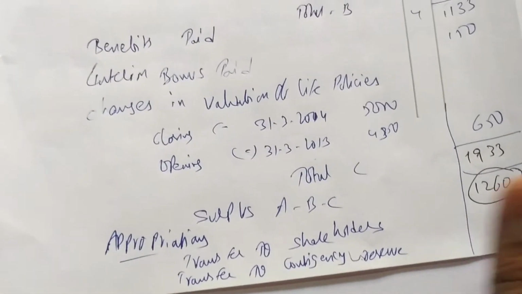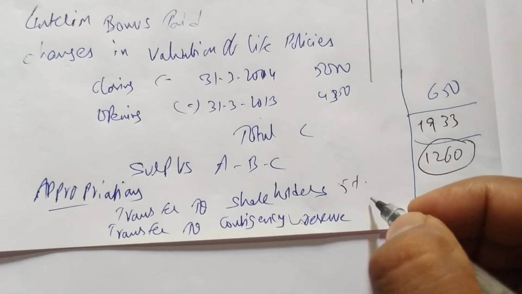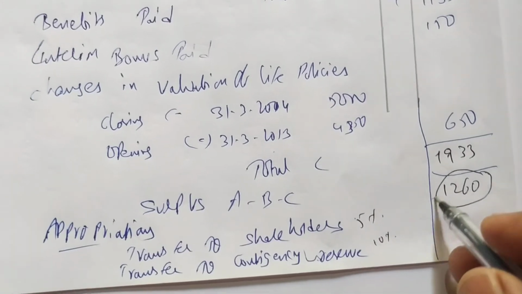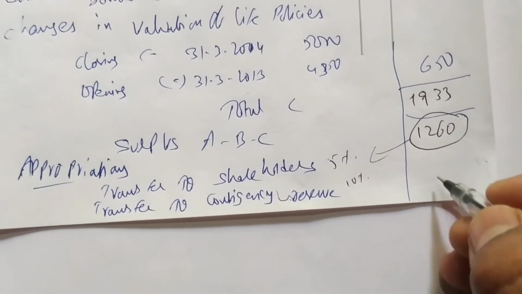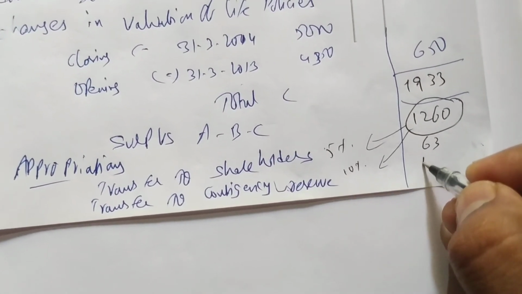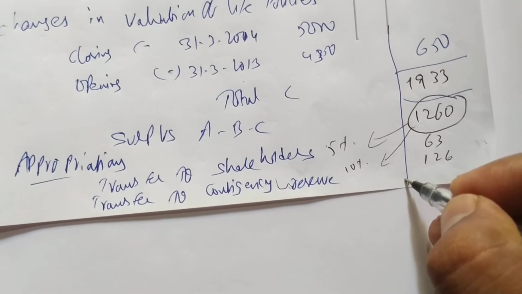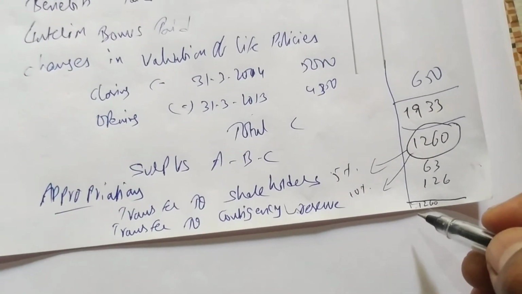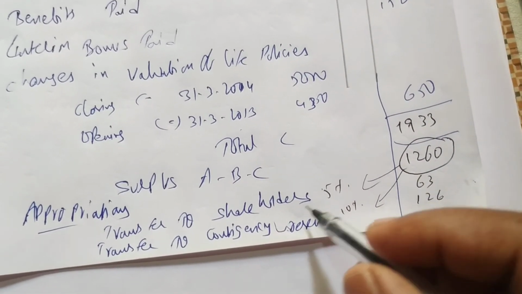1260. Now we have to transfer how much to shareholders? 5% to shareholders and 10% to contingency reserve. So 5% of 1260, 63 we are getting, and 10% of 1260 will be 126. Okay, total is 1260. From 1260 we have to transfer to statutory reserve, to contingency reserve 126, to shareholders 63.